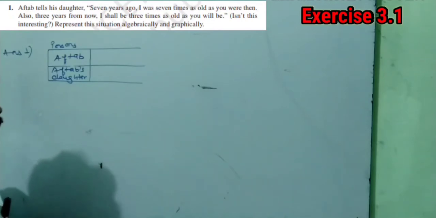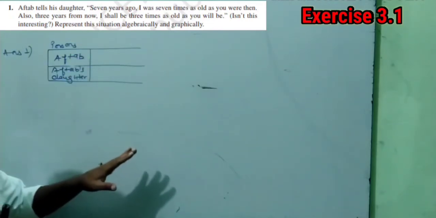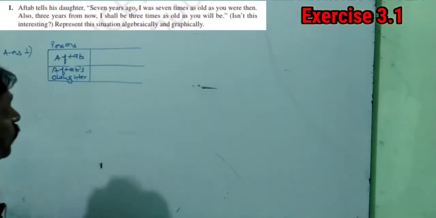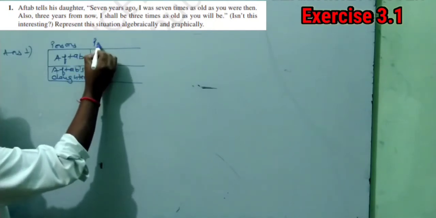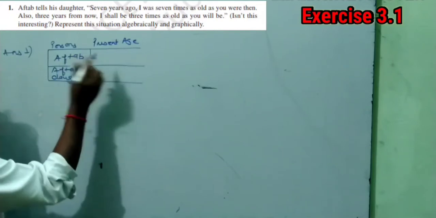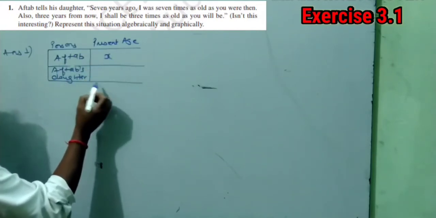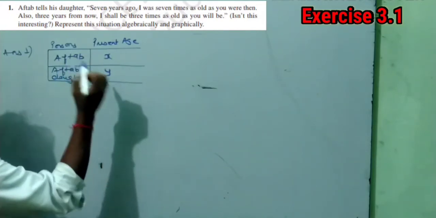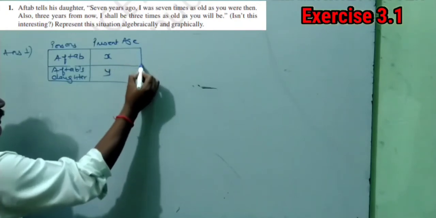For finding their ages, we must first know their present age. That is not given in the question. So we can say the age of Aftab is X years and the age of Aftab's daughter is Y years.